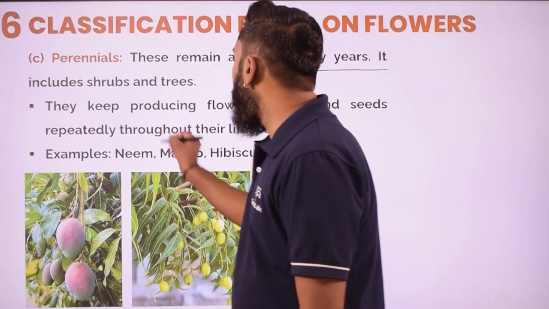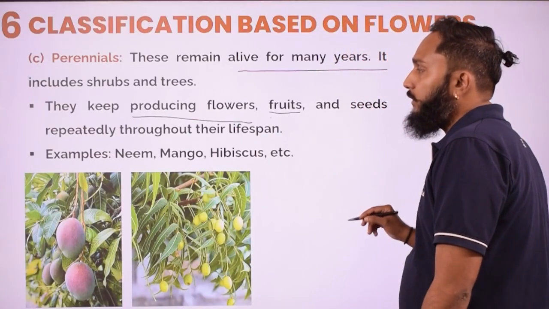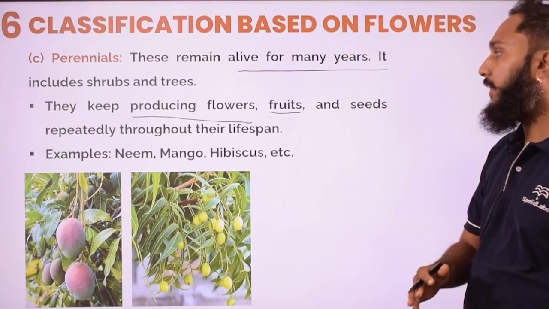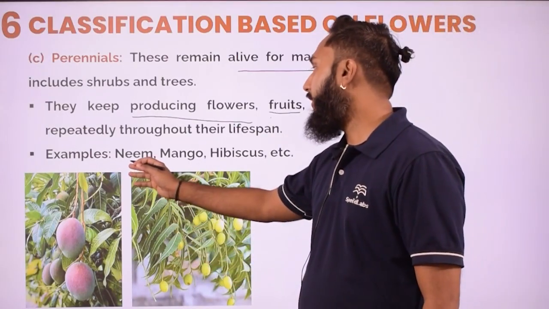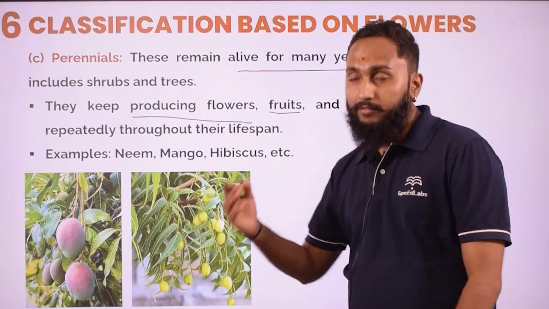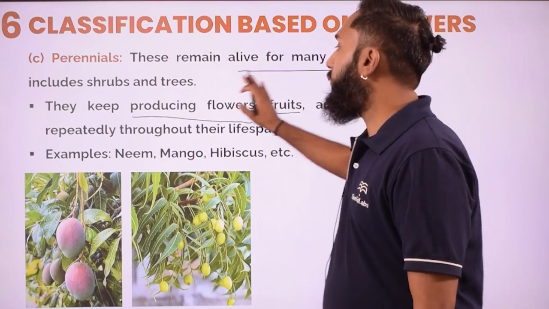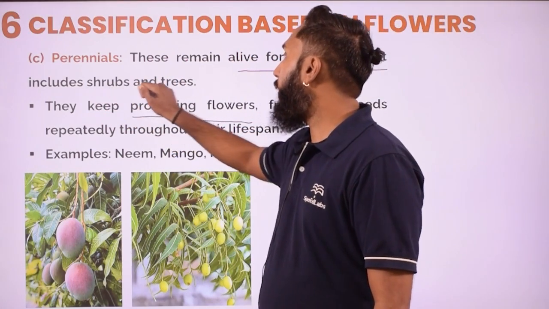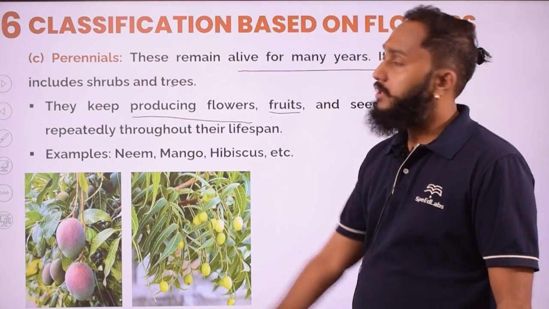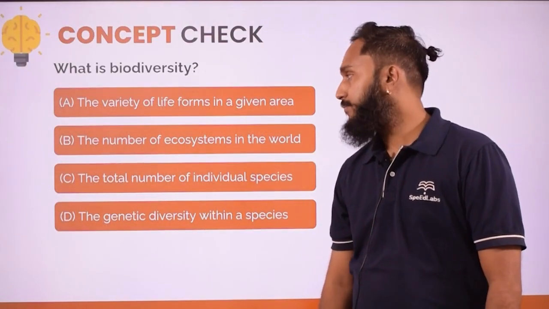So they will be able to keep producing flowers, they will be able to keep producing fruits also. Their lifespan is also going to be of many years. Examples can be like neem, mango and hibiscus also. But how can we define them? They are going to remain for many years. It includes shrubs and trees also. Shrubs are also there, trees are also there, they are also going to be covered here.